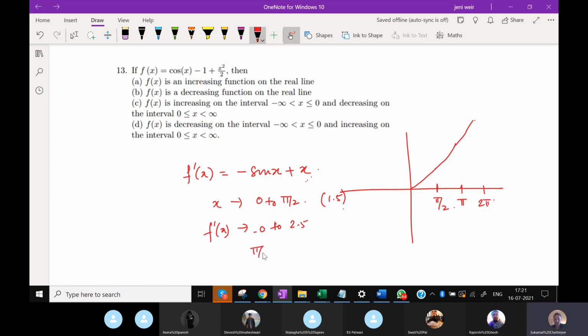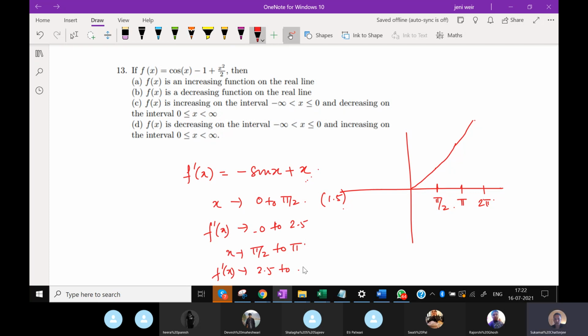Then for x from pi by 2 to pi, f dash x will be from 2.5 to, the value of pi is roughly 3, so 3 minus 0, right?